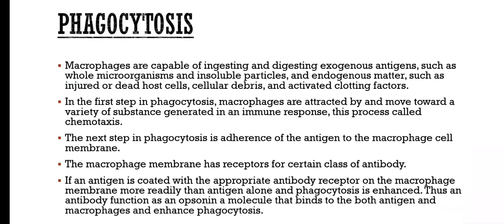The next step in phagocytosis is adherence of the antigen to the macrophage cell membrane. The macrophage membrane has receptors for certain classes of antibody. If an antigen is coated with the appropriate antibody, it binds to the receptor on the macrophage membrane more readily than antigen alone, and phagocytosis is enhanced. Thus, an antibody functions as an opsonin, a molecule that binds to both the antigen and the macrophage and enhances phagocytosis.